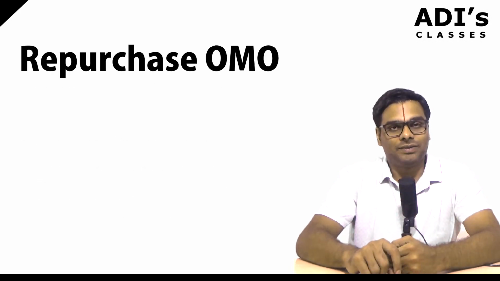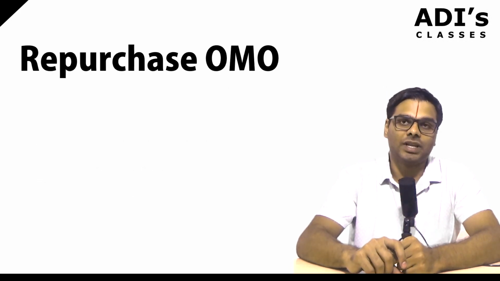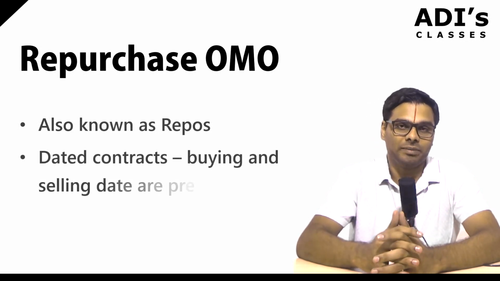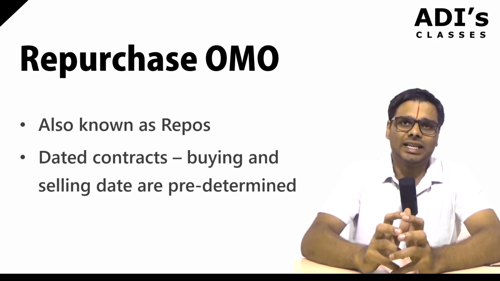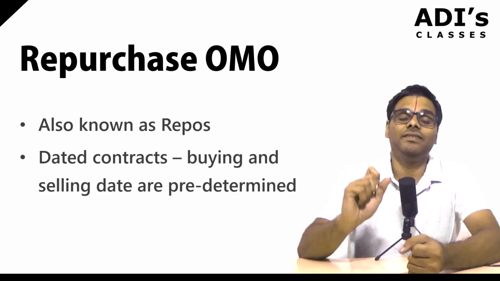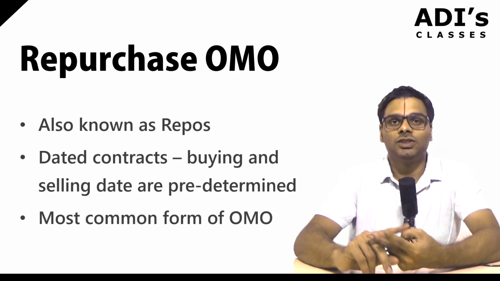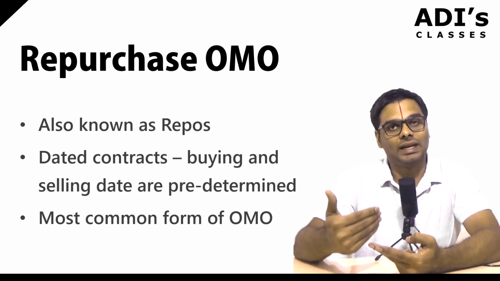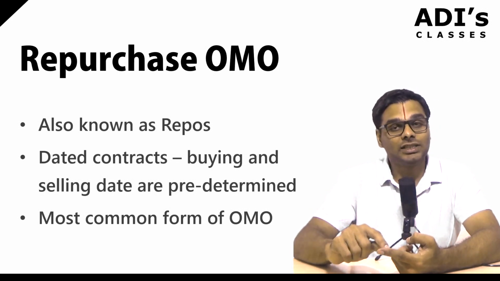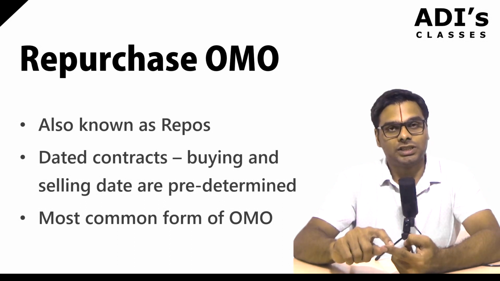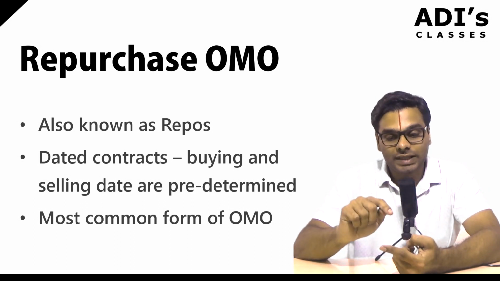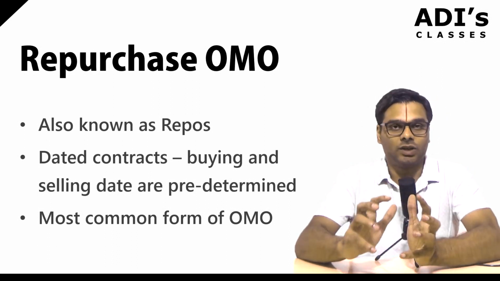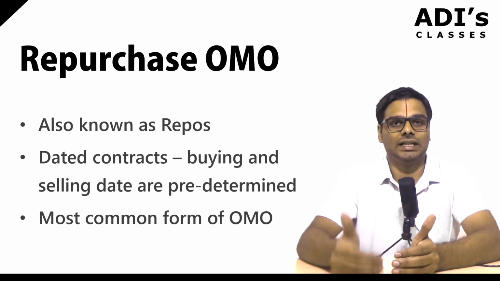So the second type that we have to look at is repurchase open market operations, also known as repos, or repurchase agreements. Such agreements have a date as to when the RBI will resell or repurchase the security. In outright open market operations, there was no specific date when the RBI would resell or repurchase the security. But in a repurchase open market operation, there is a specific date when the RBI will resell or repurchase a particular security. This is the basic difference between the two.